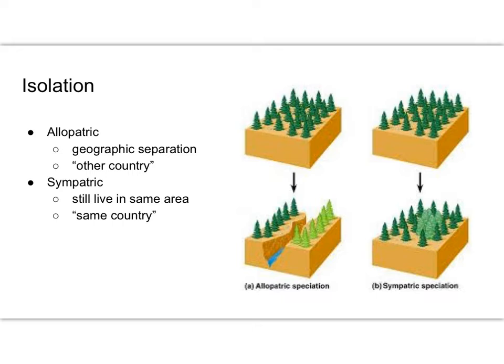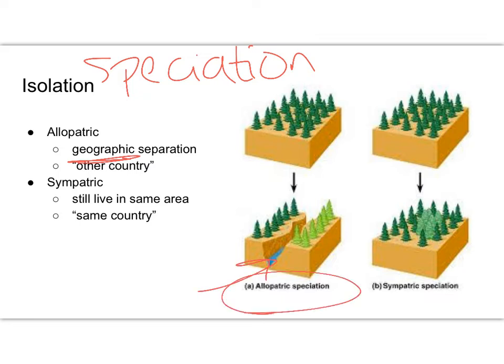There are two basic ways that speciation can occur. Speciation is the formation of a new species. We have allopatric speciation, which is a geographic separation. You can see in the picture here, this river has formed a canyon between the two sets of trees, so these two sets of trees are physically separated from one another. This is our geographic separation. This is a mountain range that formed and separated them. These are birds that flew to an island and don't come back to the other island now. So again, a geographic, physical separation. The analogy would be that they are in another country.